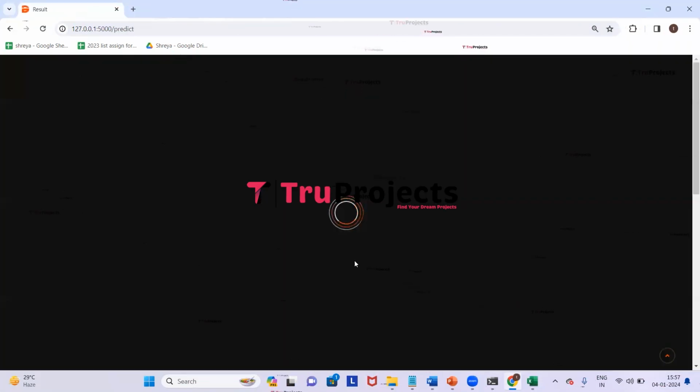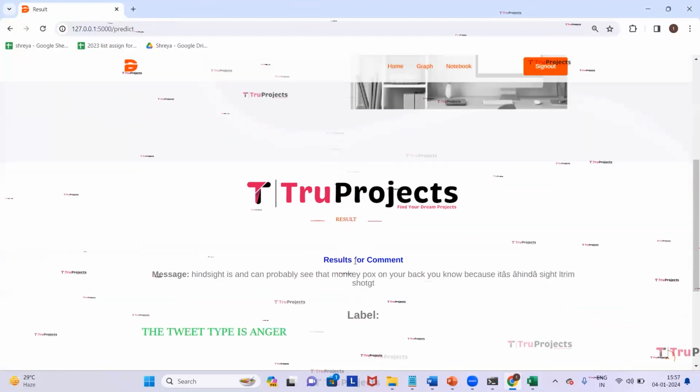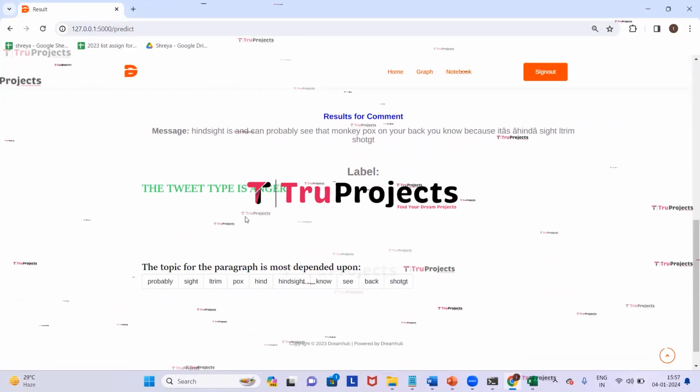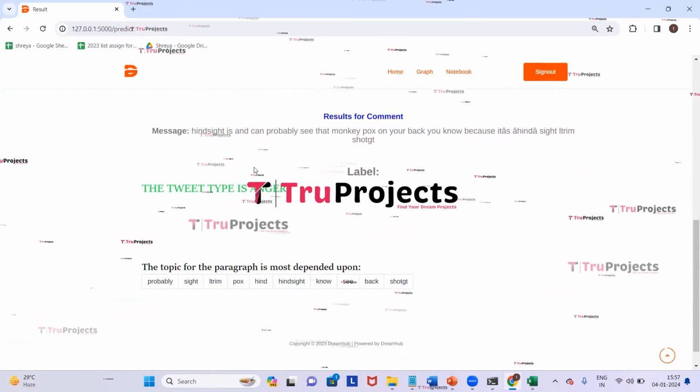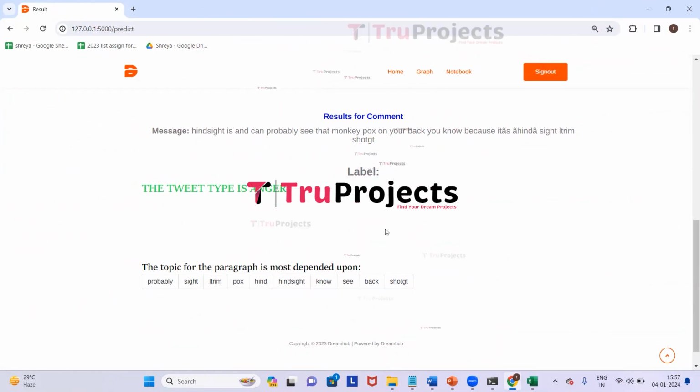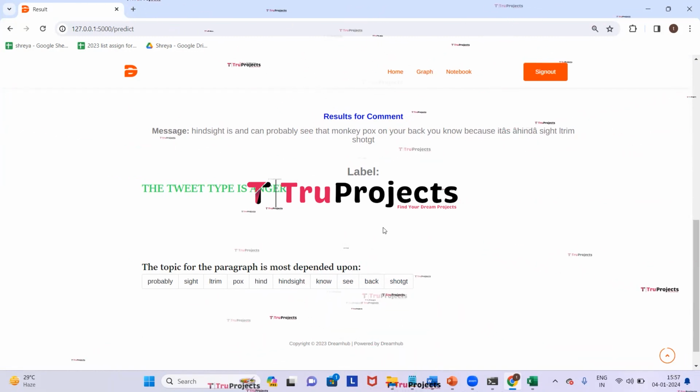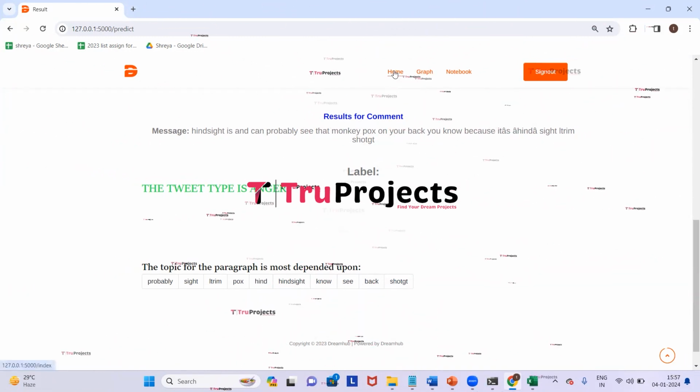I have given the message. Now click on predict. Here we got the prediction as the tweet type is anger, which means this particular message belongs to the anger sentiment and the topic for the paragraph is most dependent upon these words. Now we will give the other message. Click on home.